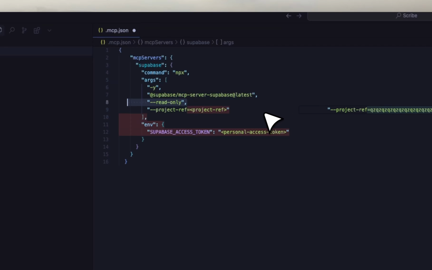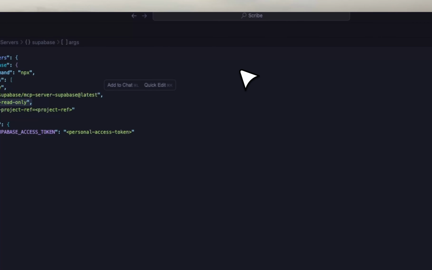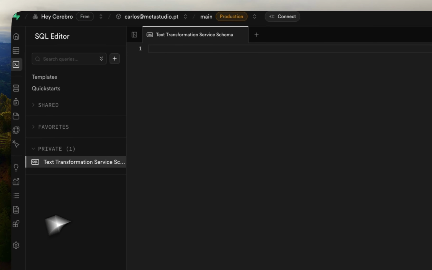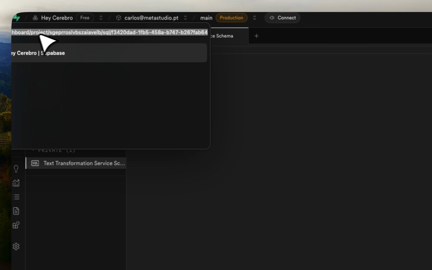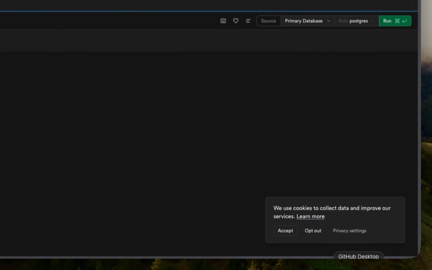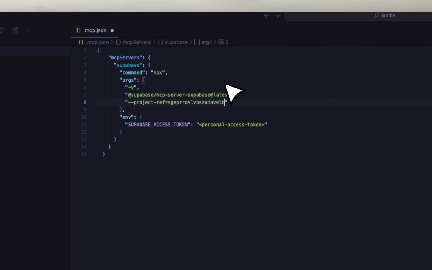We don't want to have the read only because in this case, it's just basically going to allow Claude to read. So we want to delete this because we want to allow Claude to be able to go in and actually write code there. The second thing it's going to say is the project reference. For the project reference, you can go back into your project. You're going to see it in the URL, you have the /project, and then you have this part here in the URL. You can just copy it and then go back. You can delete this and add your project.